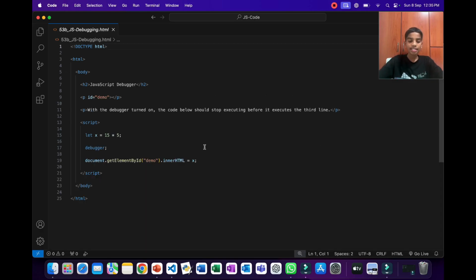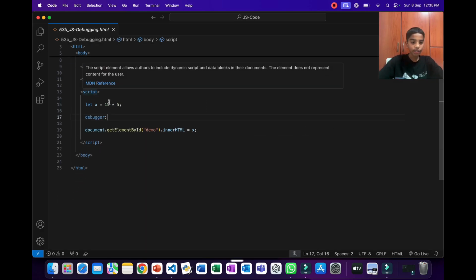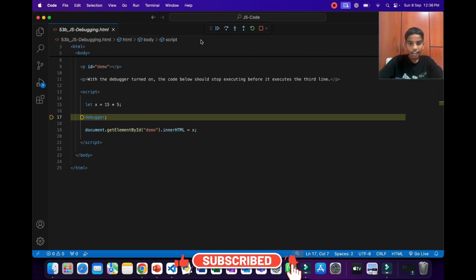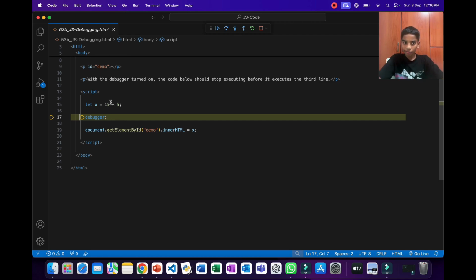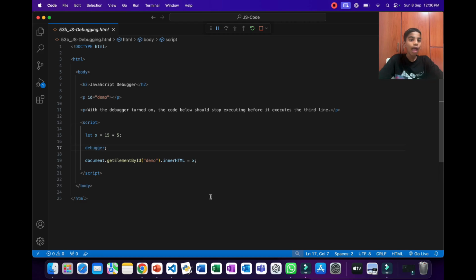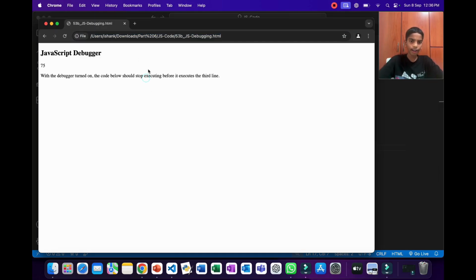So now as you can see over here we have the code from the PPT. If we run this, as you can see it's coming like this because we have put a debugger. So now we can look at the values over here. And then once we are done, we can press continue and we'll execute the code. So now as you can see over here we have our code: 75 and then a paragraph.